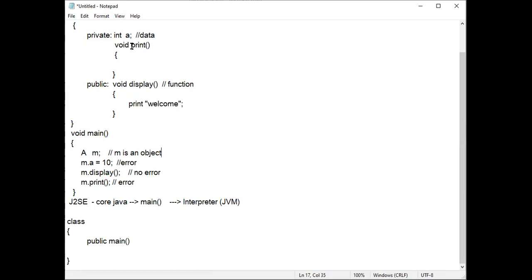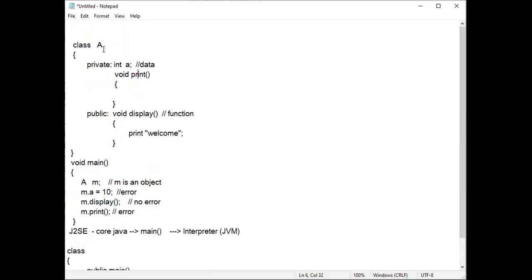If I want to access data or a function present inside the class, I have to follow this method: object dot data or object dot function. Whether it is data or a function, we have to use the dot operator in between.